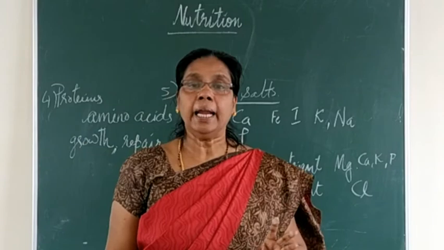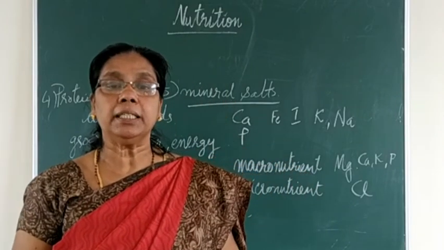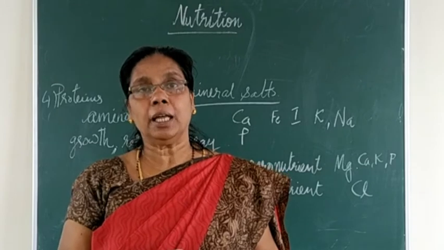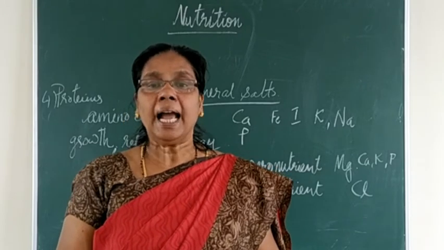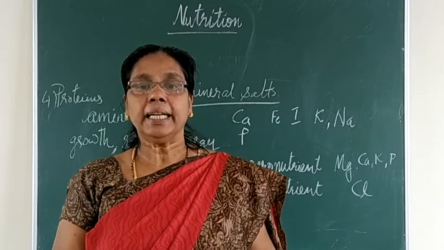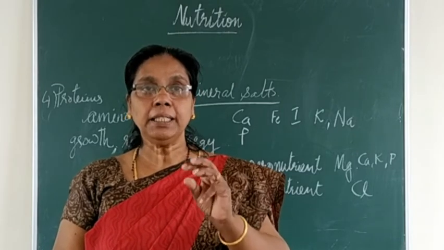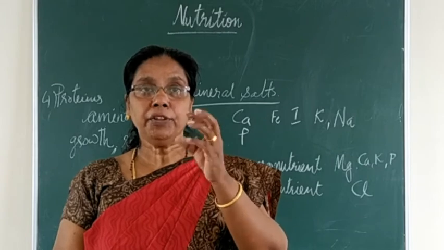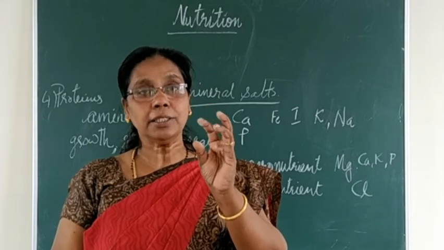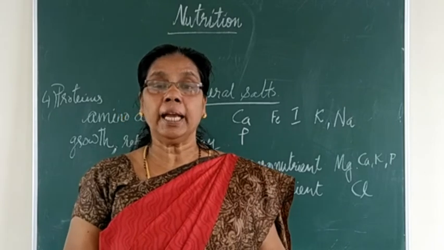Iron is present in these food items: all cereals, means wheat, ragi, etc., and fish, nuts, all the nuts. Then egg yolk, means the yellow color. If you boil an egg, inside that the yellow colored mass is called the yolk of the egg.